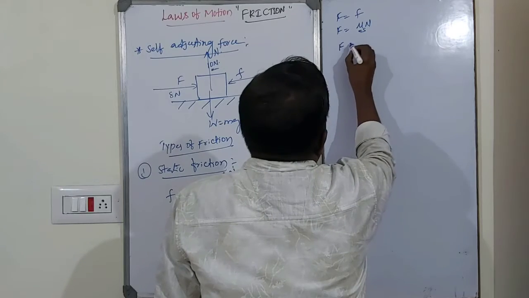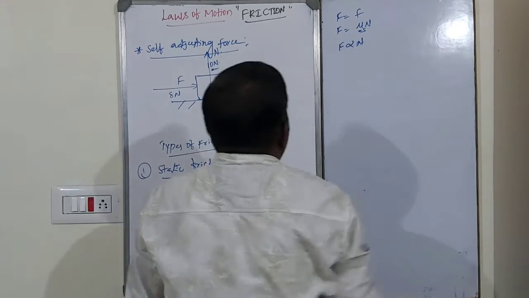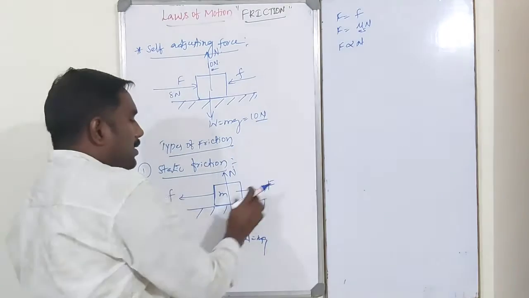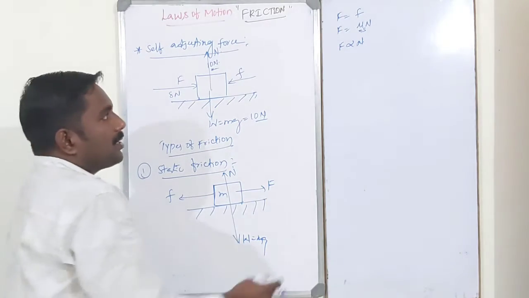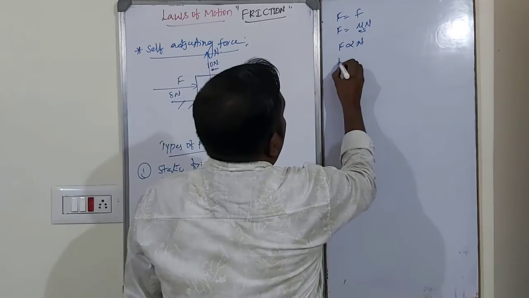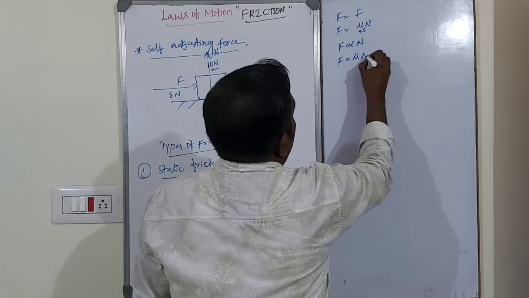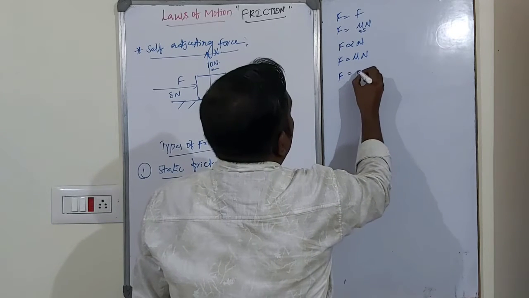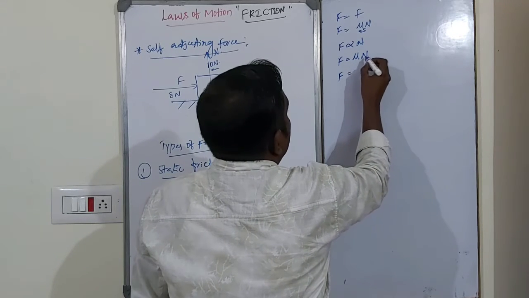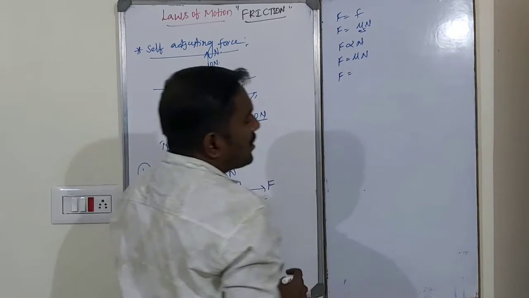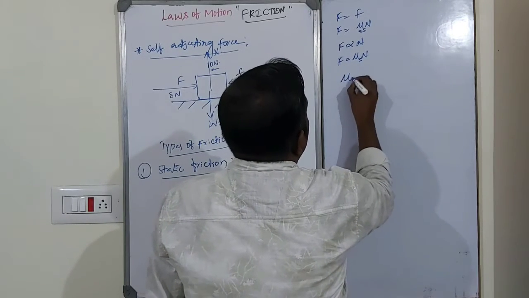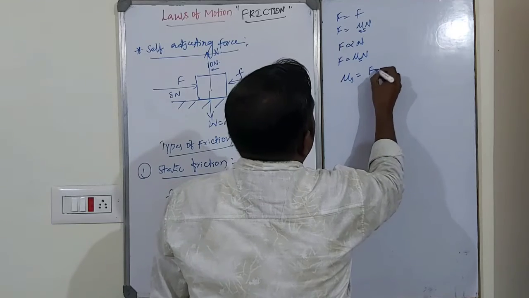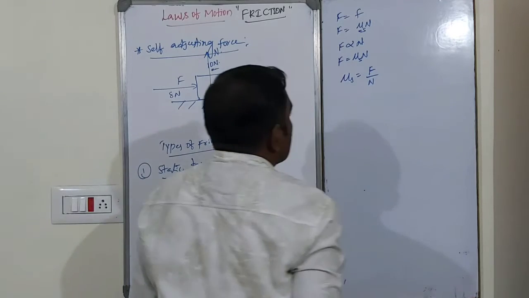The applied force is directly proportional to the normal reaction. As the applied force increases, the normal reaction also increases. So F is proportional to N, F is equal to some constant into N. This constant is the coefficient of static friction. Then mu s is equal to F by N.